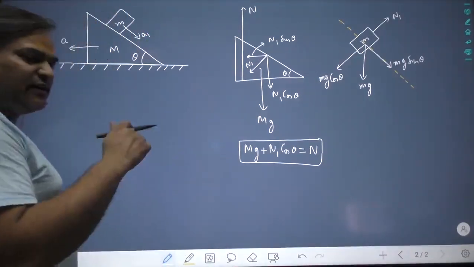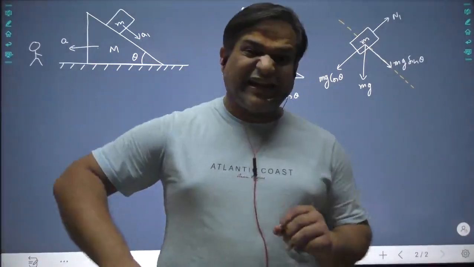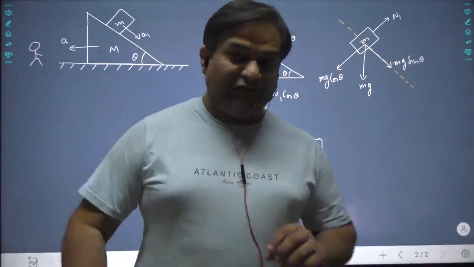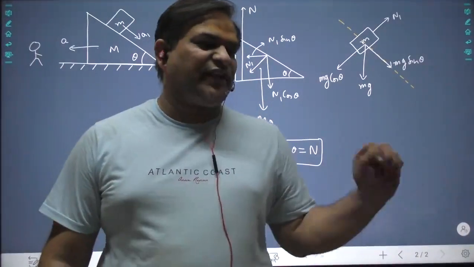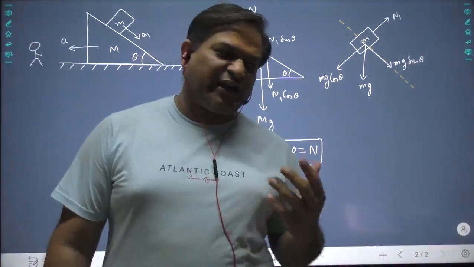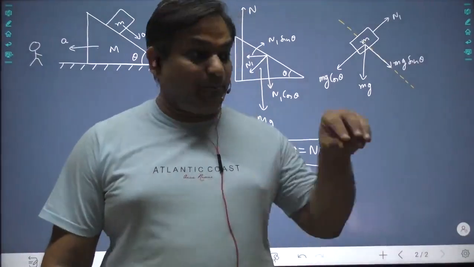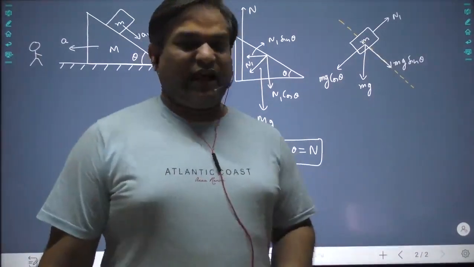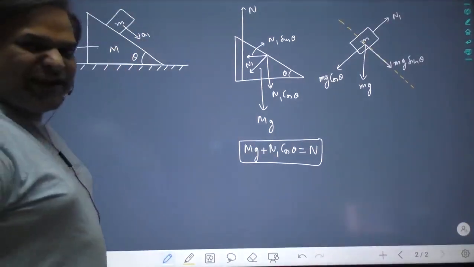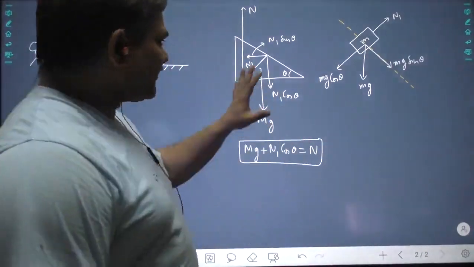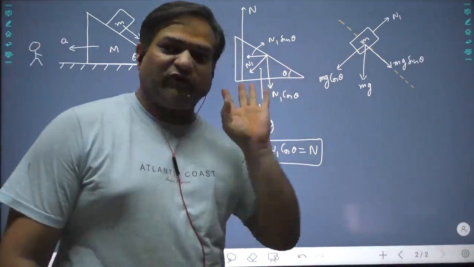Okay. See, till now we have only taken the objects which were on a stationary surface. Now we are taking objects which are on a moving surface, like a ball inside a car, a wedge on a wedge, a block on a wedge where the wedge also moves. And the method is set. Firstly, write down the forces and break them as you did before.